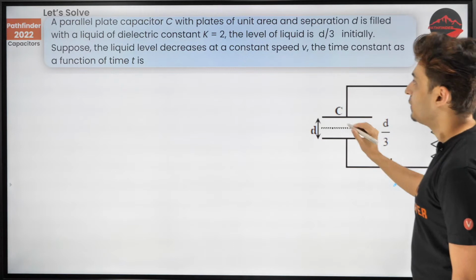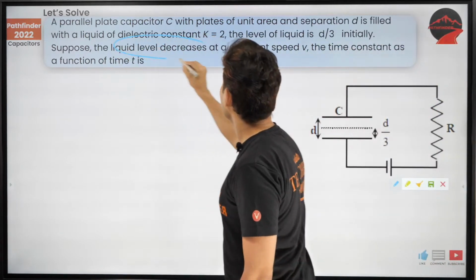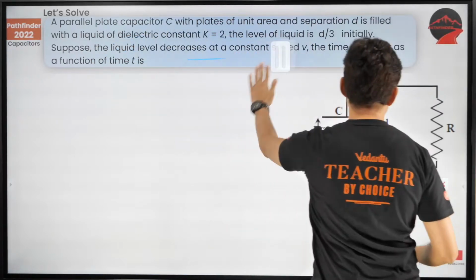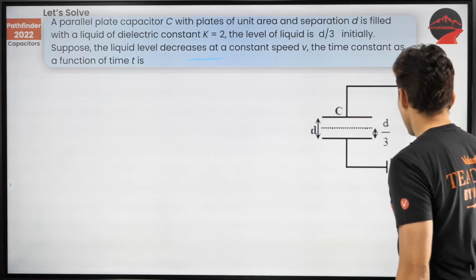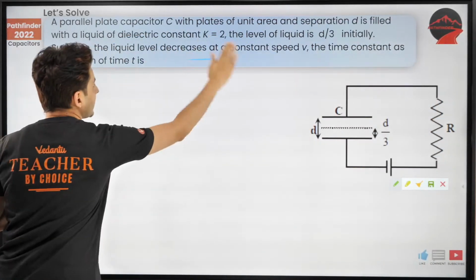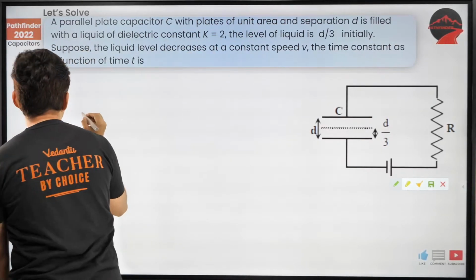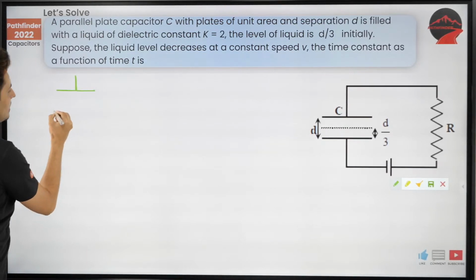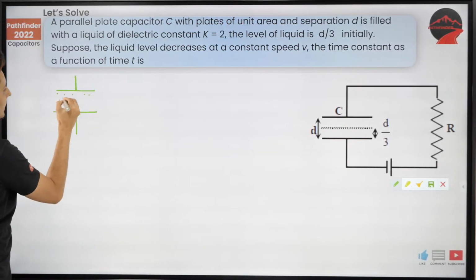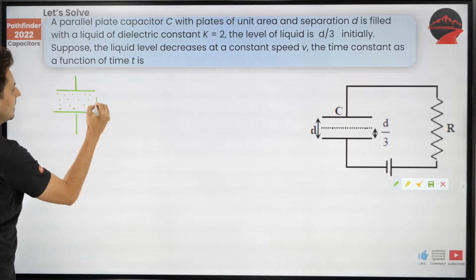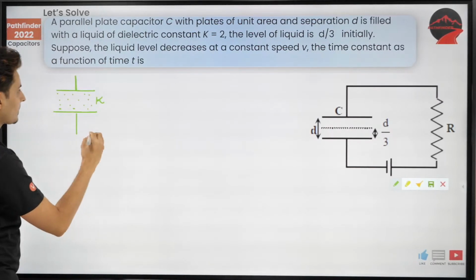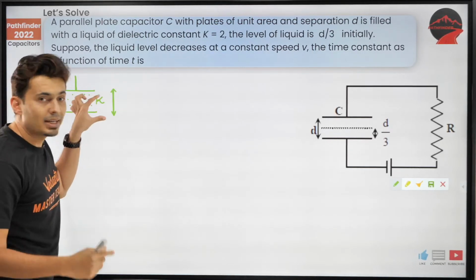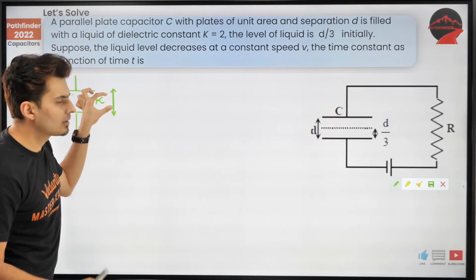First of all, the liquid level decreases at a constant rate. So that means, think about it. If I had to look at that capacitor which has that liquid of dielectric constant K, what will be the width or distance between the plates?